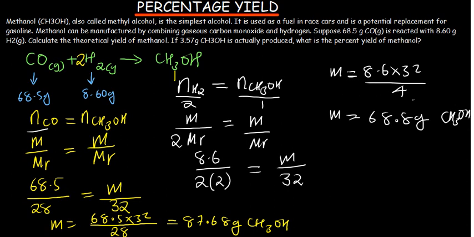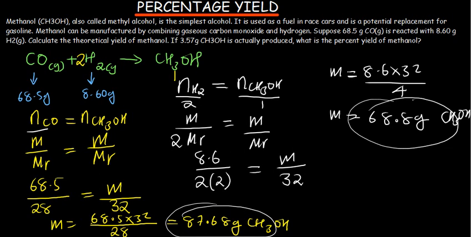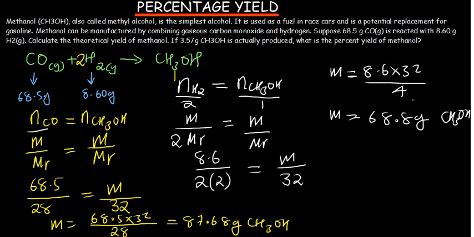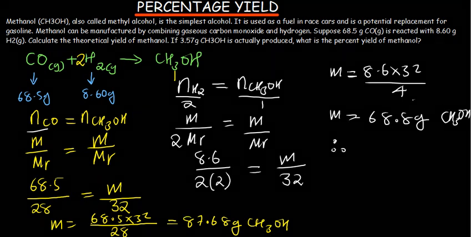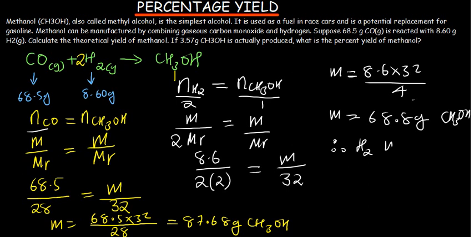If there was a question which was saying determine the limiting reagent, you are going to compare these two masses. The one which gives you a lower mass produced is always the limiting reagent. So therefore, hydrogen is limiting.